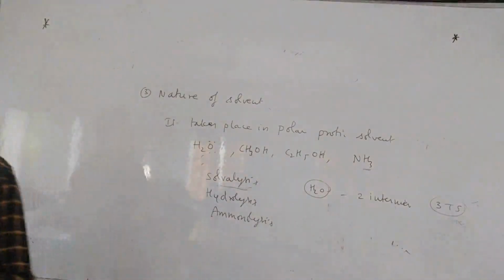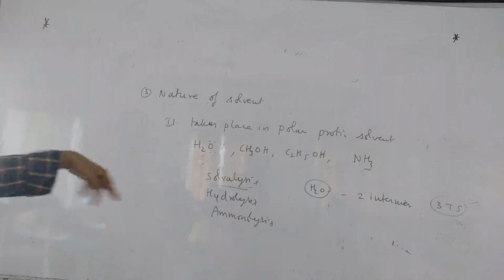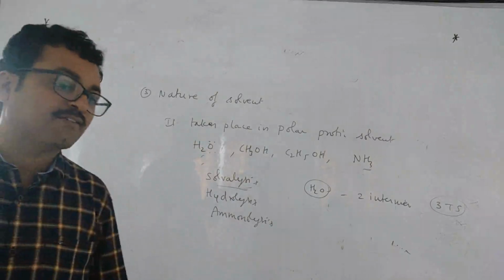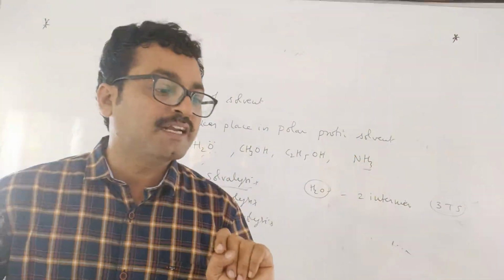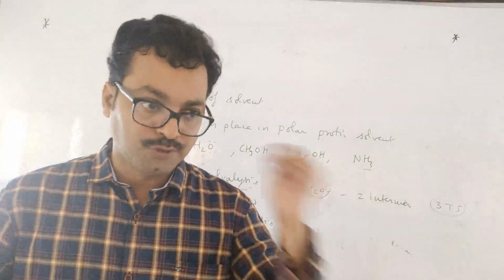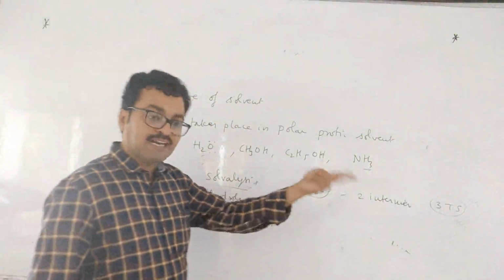So generally, if you are getting one intermediate, how many transition states are formed? This is also a question. In the SN1 reaction, I have given the graph now. How many intermediates are formed in that? Only one intermediate is formed, the carbocation. So how many transition states are formed? Two, right? If you take a neutral nucleophile, there will be 2 transition states.